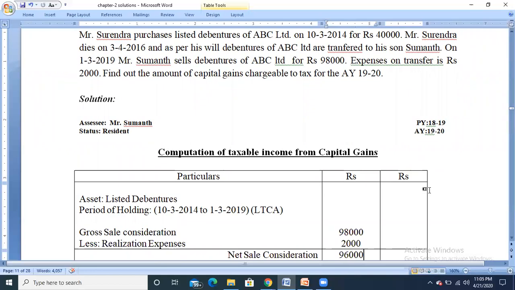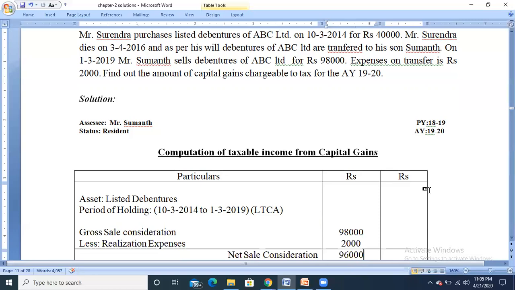So if in the problem they have given the debentures as a capital asset, even if the debentures is a long-term capital asset, we are not going to calculate the index cost of acquisition, because for debentures the index cost of acquisition will not be applicable.